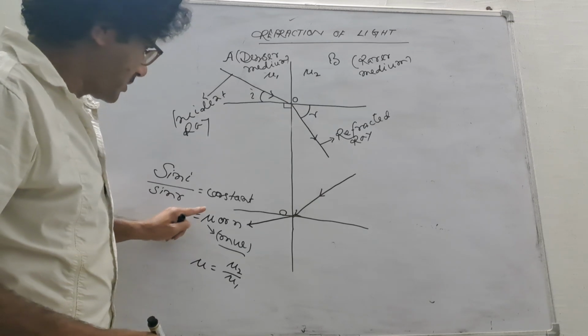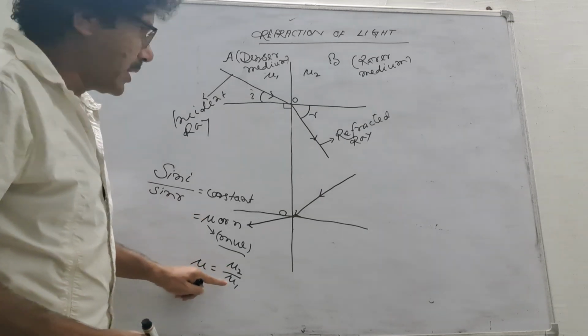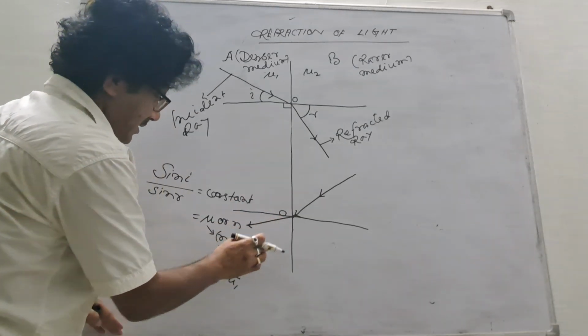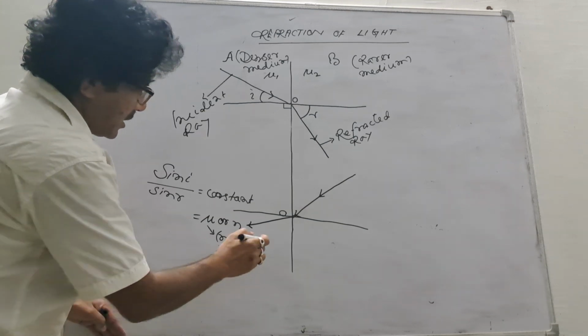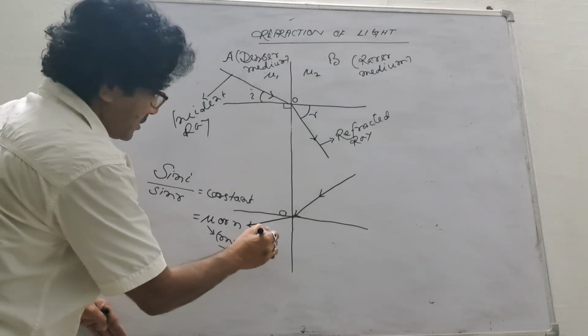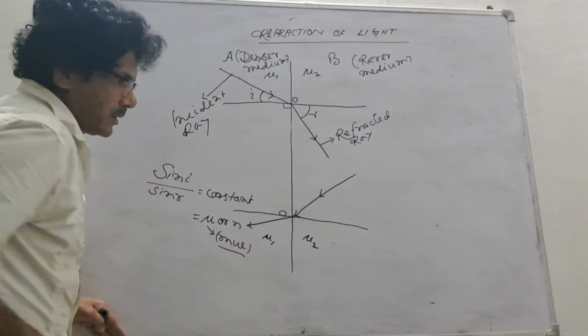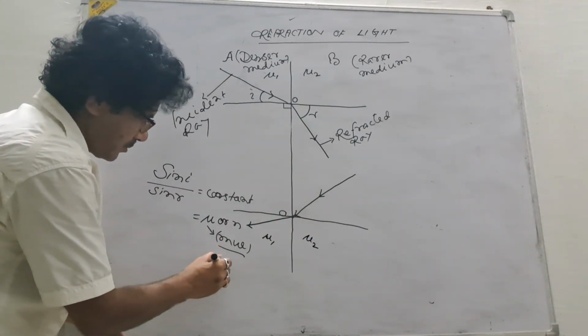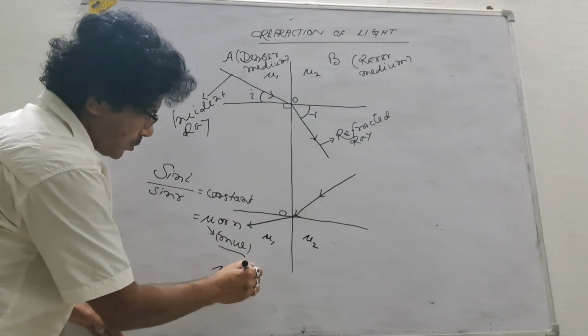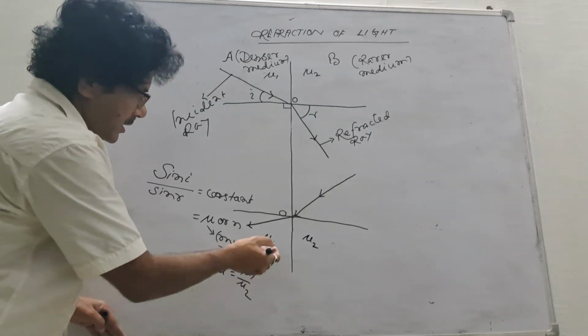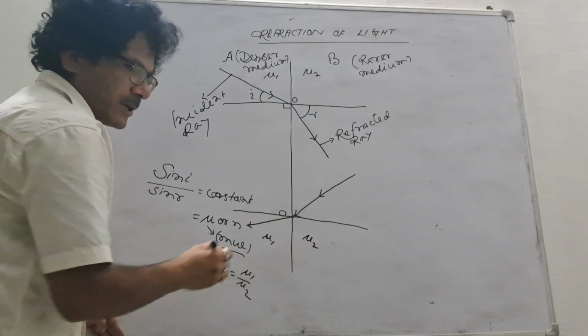And if I consider this case, then what will happen? Refractive index of this medium is mu2 and refractive index of this is mu1, then mu is equal to mu1 by mu2. That is refractive index of this medium with respect to this medium.